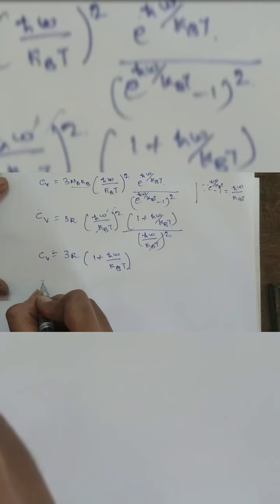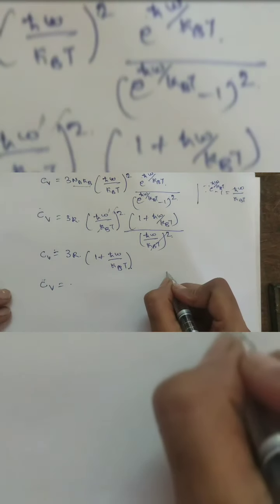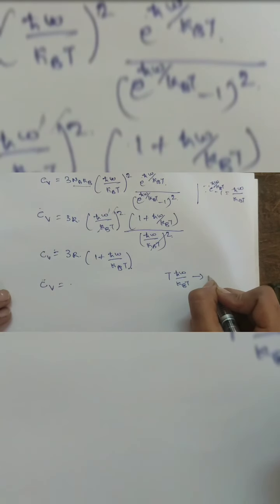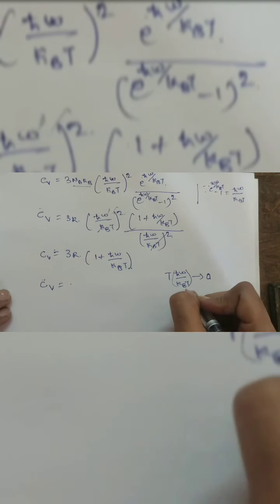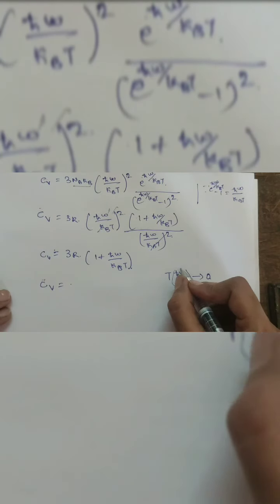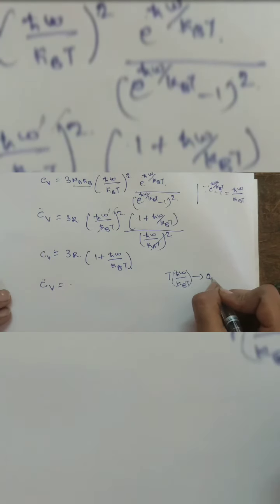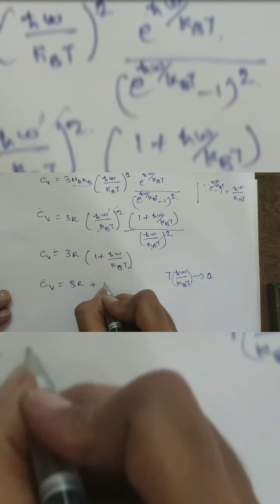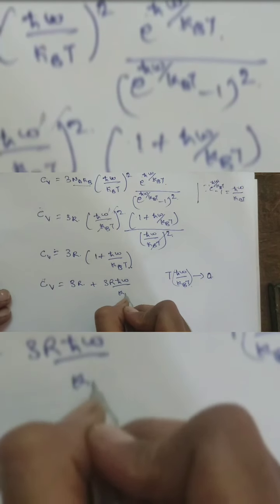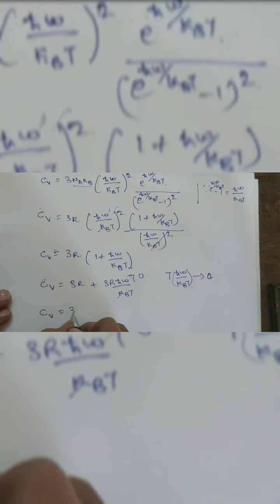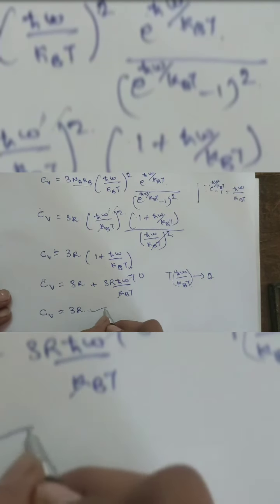Then again Cv equals, here what happened, at higher temperature the term ħω/kBT goes to 0, because 1 by higher temperature must be small, the term ħω/kBT is tending to 0. Then the equation becomes 3R plus 3R ħω/kBT, this tends to 0, then the answer is Cv equals 3R, which is obtained in the classical theory.